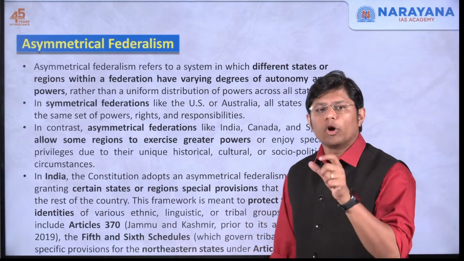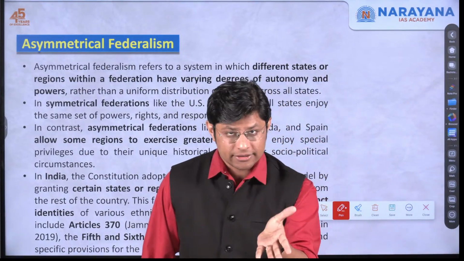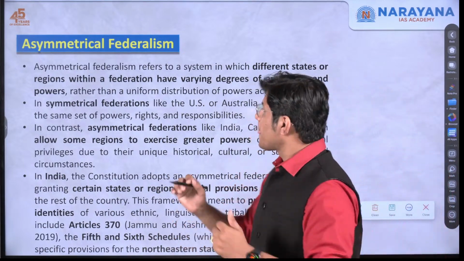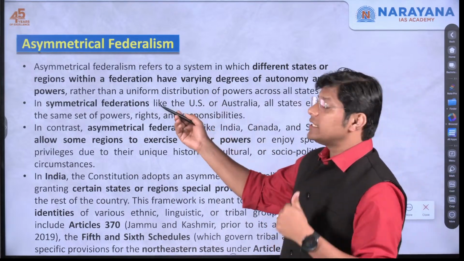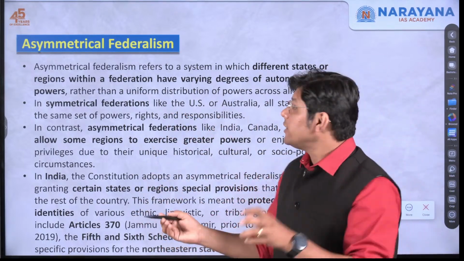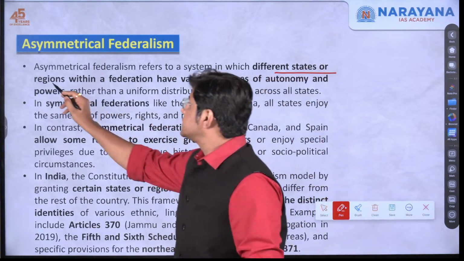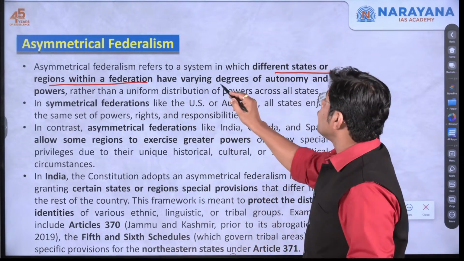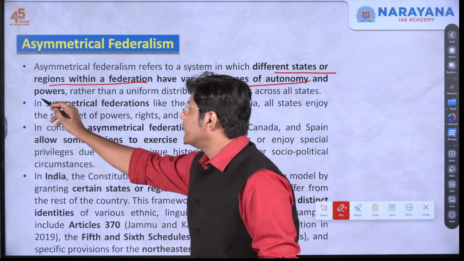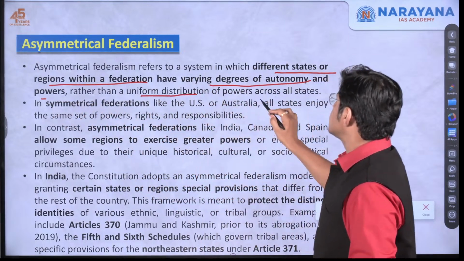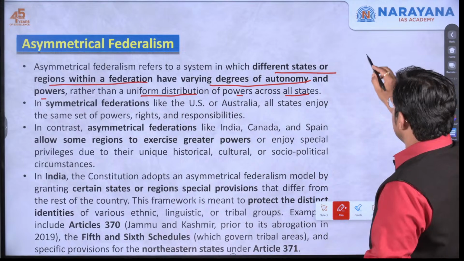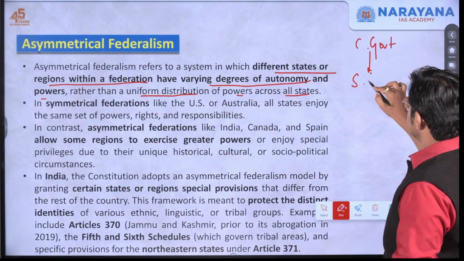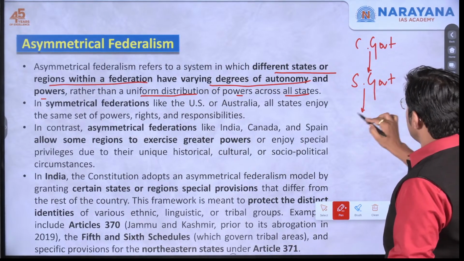First and foremost, what is asymmetrical federalism? Symmetry is same, asymmetry is not the same, right? Now, asymmetrical federalism refers to a system in which different states or regions within a federation have varying degrees of autonomy and powers rather than uniform distribution of powers across all states. Which means here we have the central government, right? Then we have the state government. Then we have the local government.